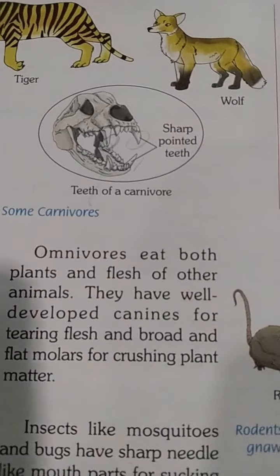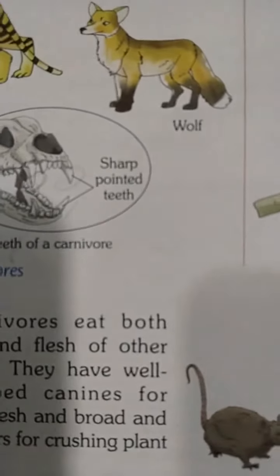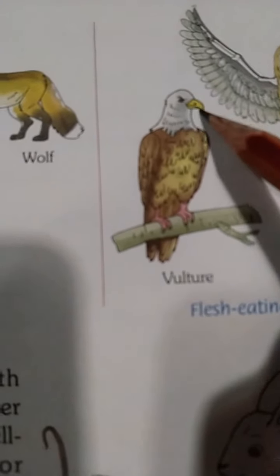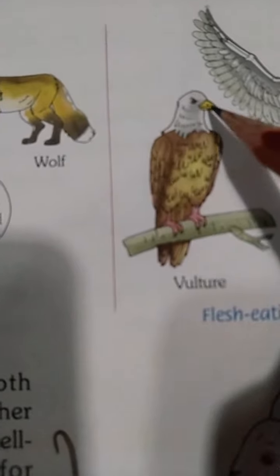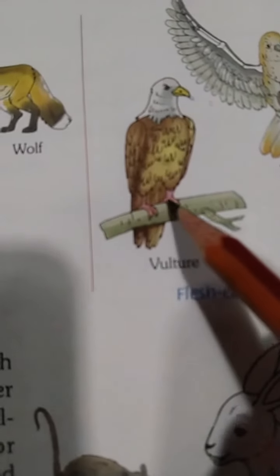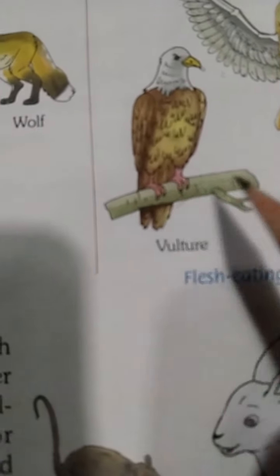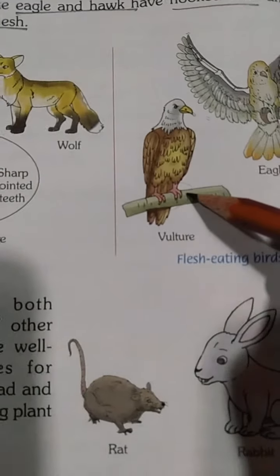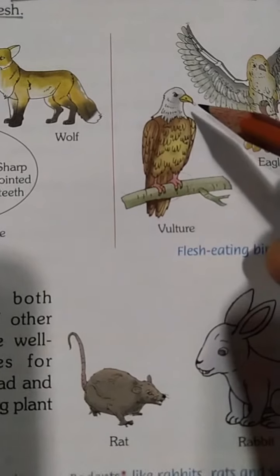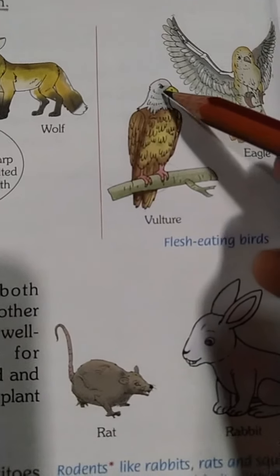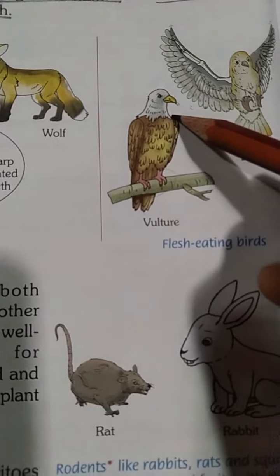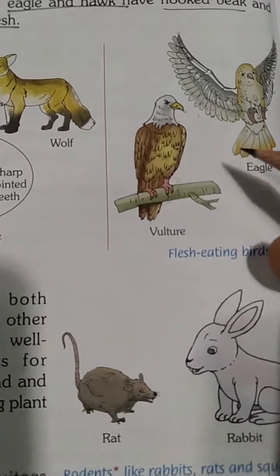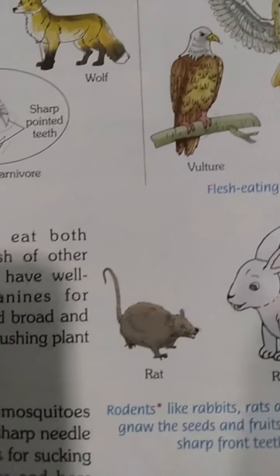Animals like snakes just swallow their food, so they do not have teeth to chew it. Now, if we talk about birds, as we can see, they have a pointed or hooked beak, and they have strong claws. Why? Because they need to hold the food and tear it. These claws and beak help them to tear the flesh easily.